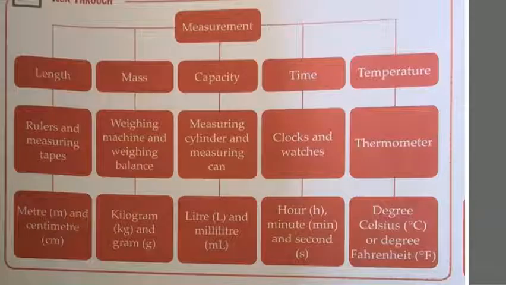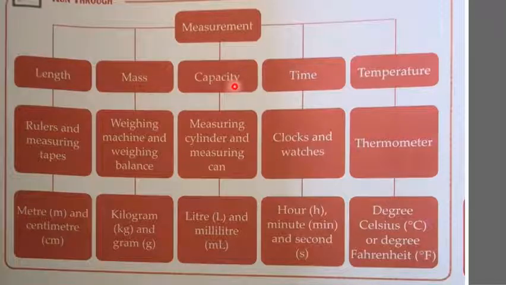Now children, just look at this chart. We have studied about measurement, how to measure length, mass, capacity, time and temperature. See children, length is measured by using tools like rulers and measuring tapes, and the standard units of measuring length are meter and centimeter. Mass, means weight, is measured by using tools like weighing machine, weighing balance, common balance and electronic balance. And the standard units of measuring mass or weight are kilogram and gram.